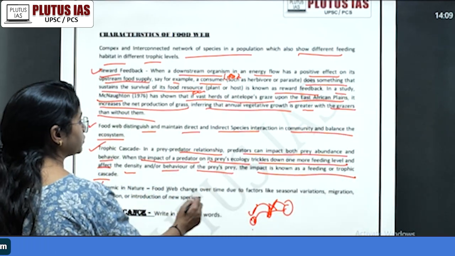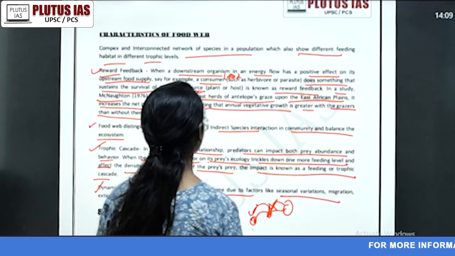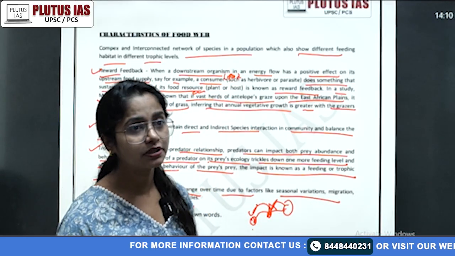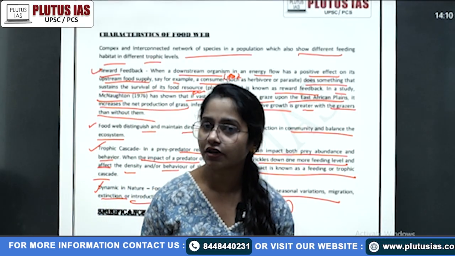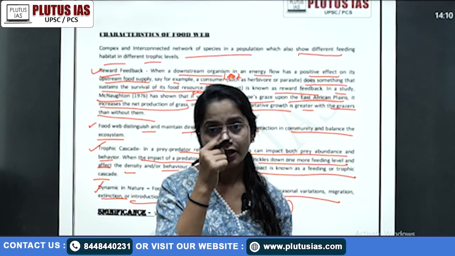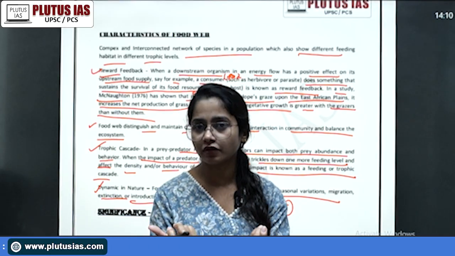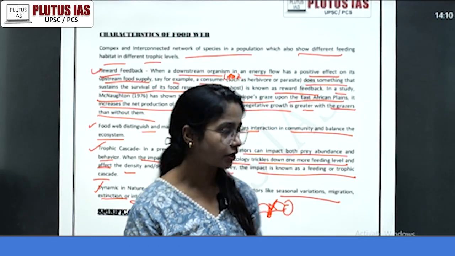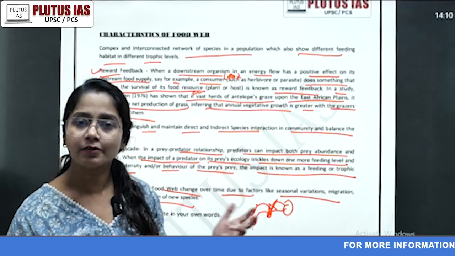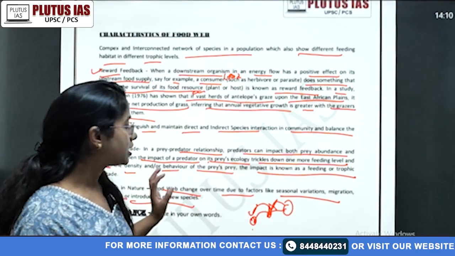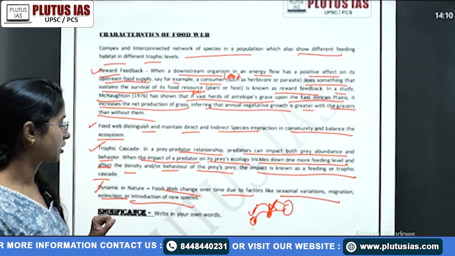Of course, we know food webs change over time due to factors like seasonal variation, migration, extinction, and introduction of new species. Here we just discard a little bit of the concept of the Lotka-Volterra model, because in the Lotka-Volterra model we simply talk about the lion and deer relationship, and both of their populations depend on each other only, right? So the food web is dynamic, affected by migration or the monsoon, that also has an impact.